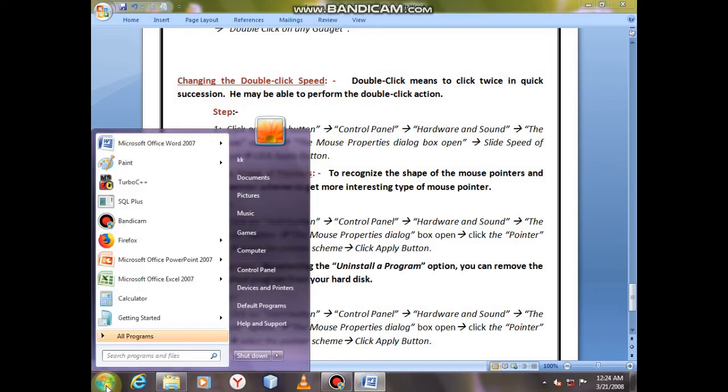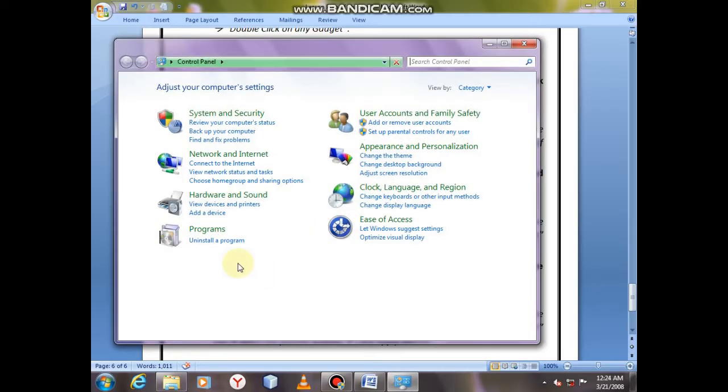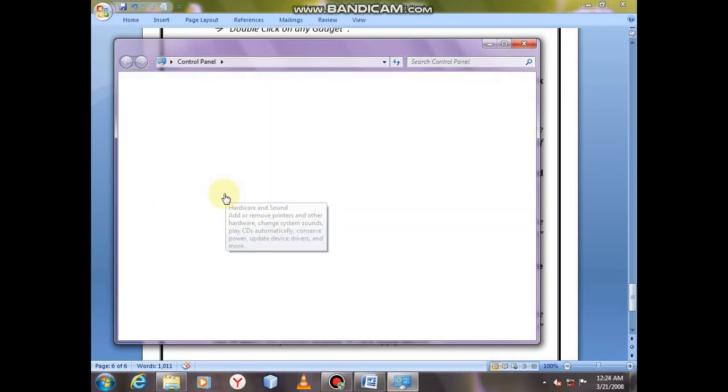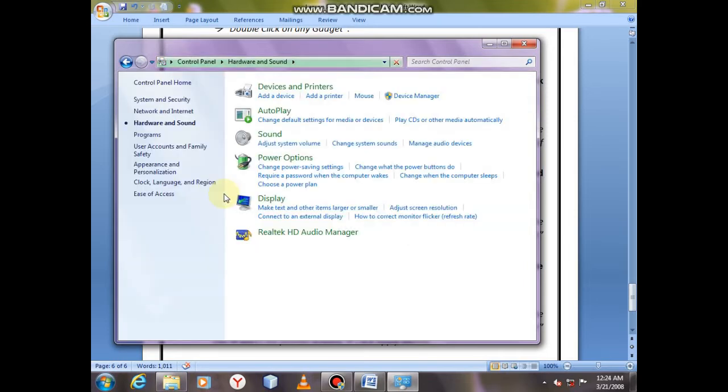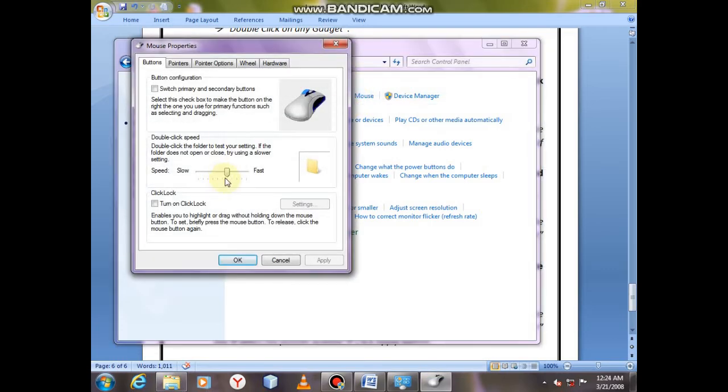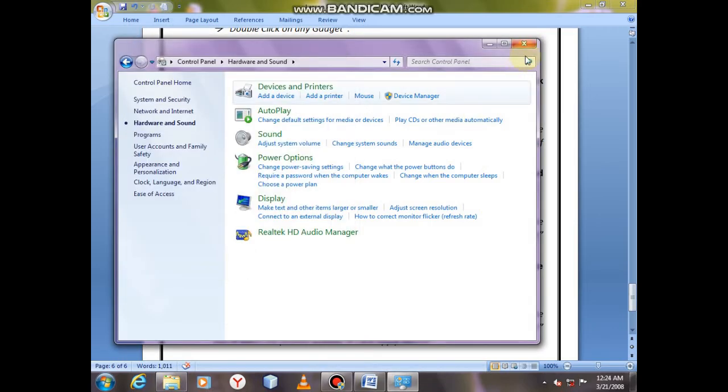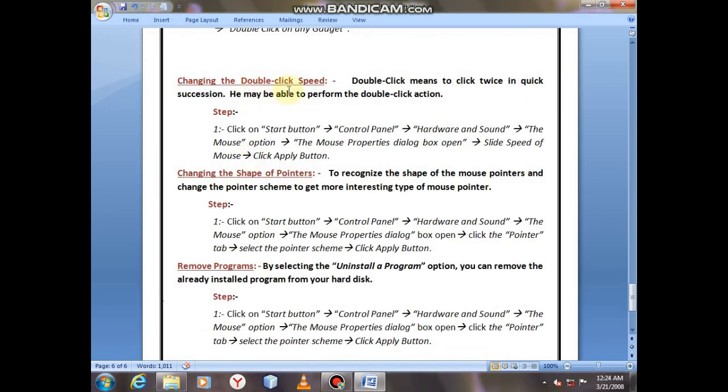First of all, click on a start button, then click on a control panel option, then click on a hardware and sound option, then click on a mouse option. Here you change the speed of the mouse and apply and OK. Okay, this is the way to change the double click speed.